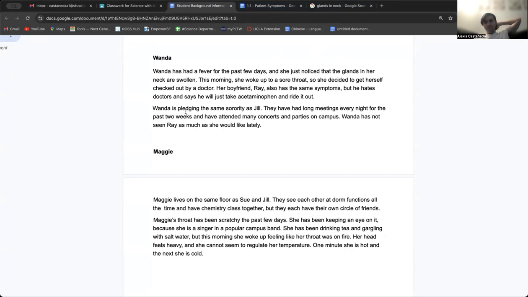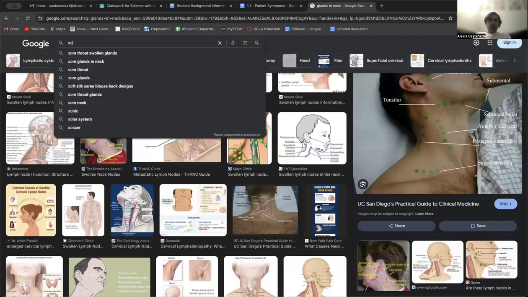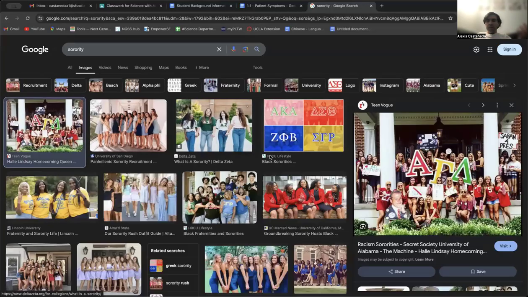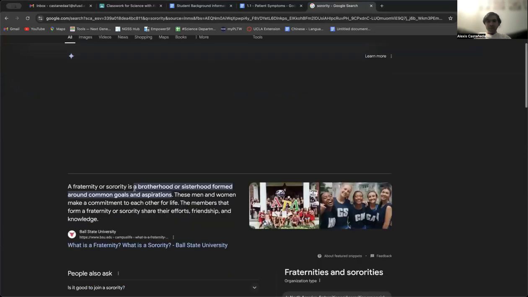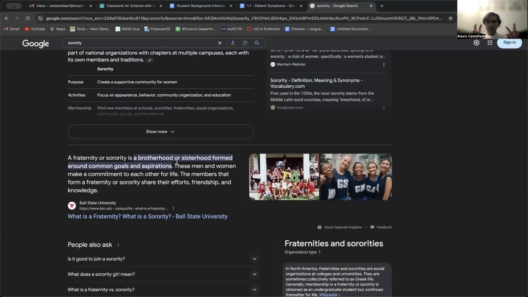So let's see. What are her connections? So she is in the same sorority as Jill. If you don't know what a sorority is, there are things called sororities and fraternities. Sororities are usually for women, whereas fraternities are for men. These are like brotherhoods and sisterhoods. Usually they have some kind of goal.